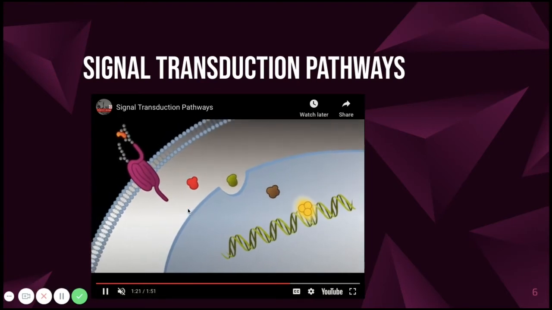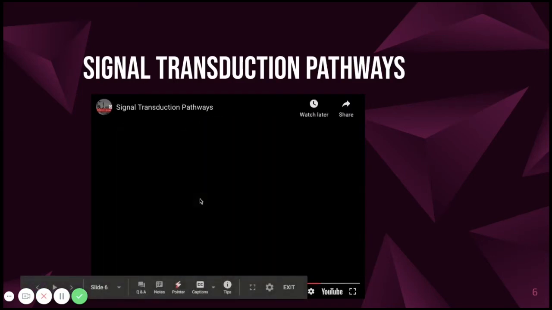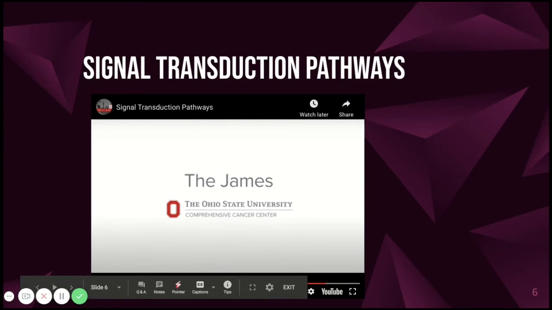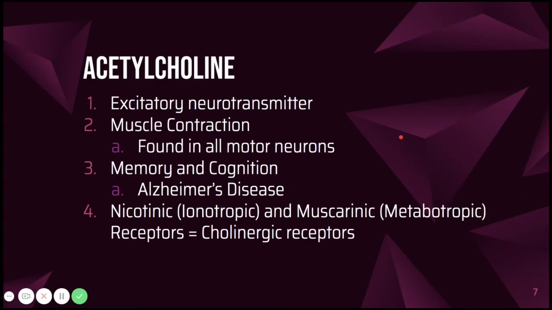And so here, the end result is that a gene is expressed, but this is not always the end result with signal transduction pathways. As we saw with the metabotropic receptors in the previous slide, there can be many possibilities for the end response. And now, to put some of the concepts we learned to practice, let's look at the neurotransmitter acetylcholine and its receptors.